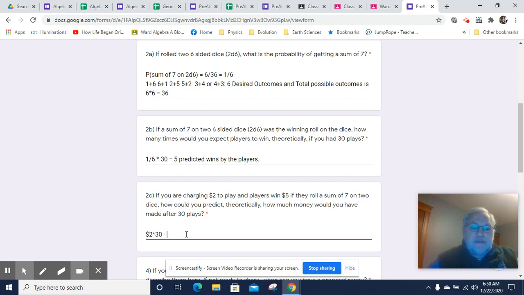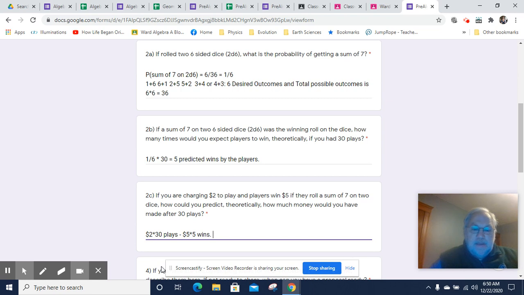However, you can expect 5 people to win. So you can expect to have to pay, and that's why the subtraction, $5 times 5 people. So $2 times 30 plays minus $5 times 5 wins.